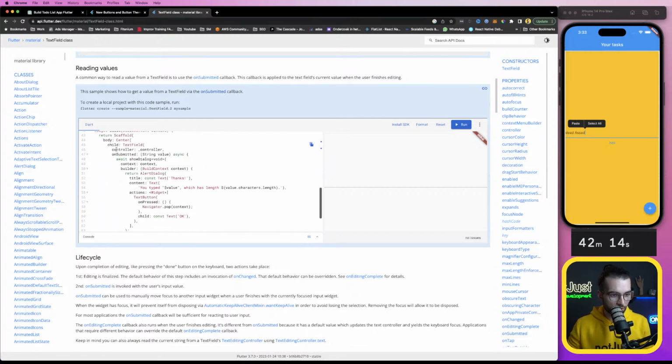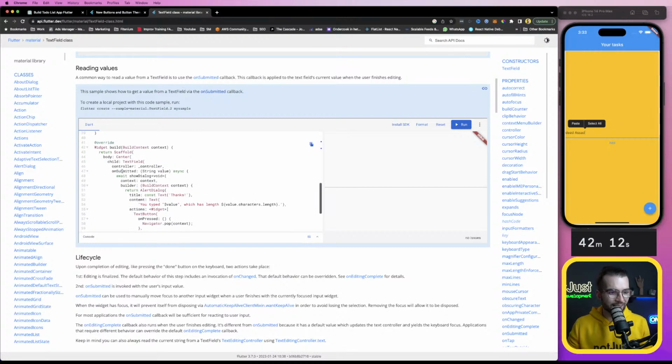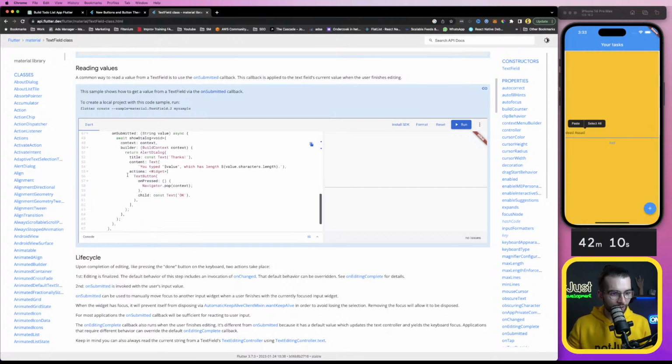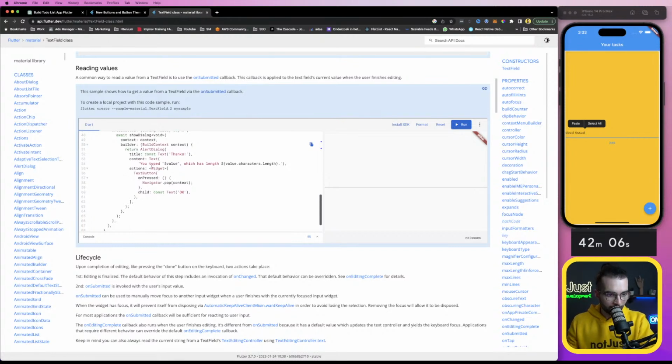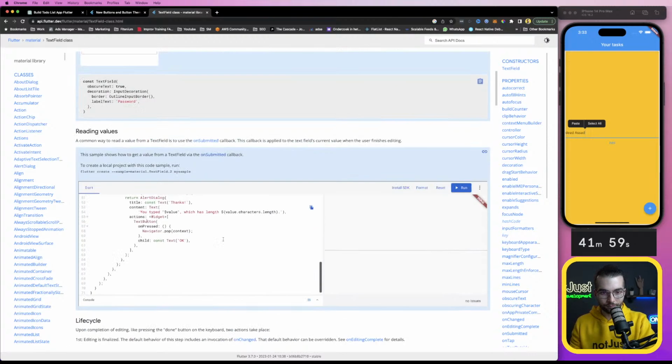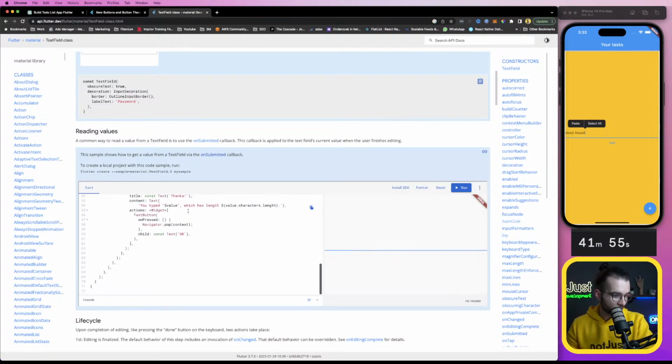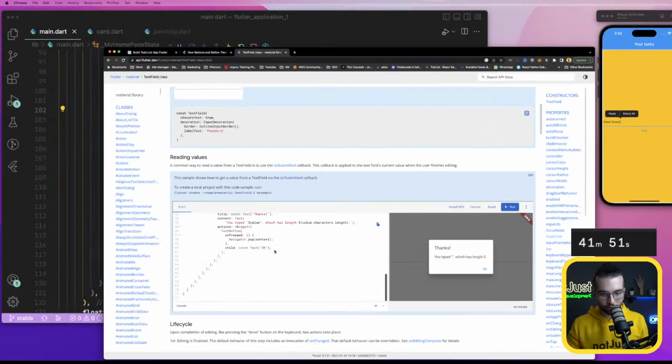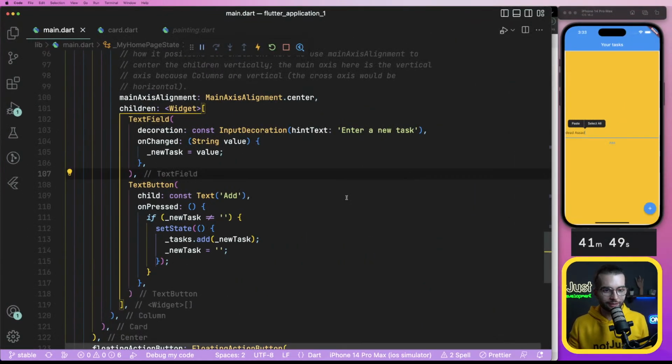God, oh my God, so much nesting. It's confusing. How do you guys keep track of everything here? Actions, text button onPressed. Don't even. Instead of using hot reload, use hot restart. How do I do that? I don't know.